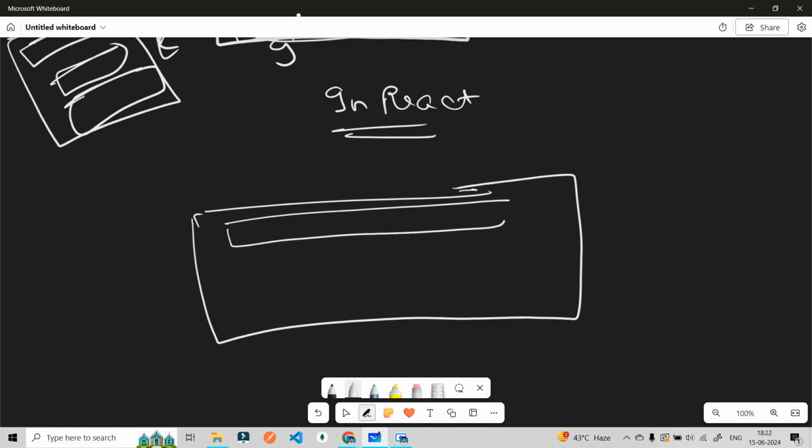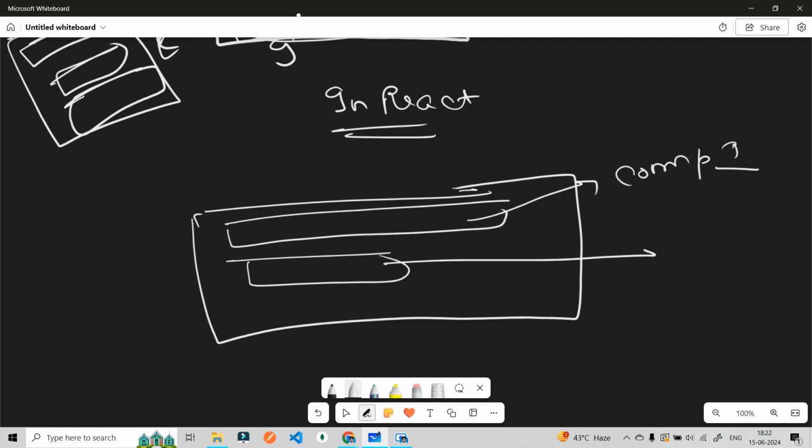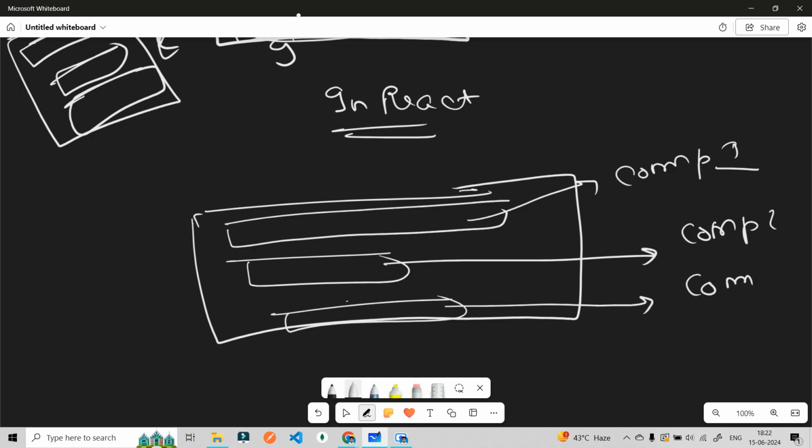Nav bar is one component, component 1. A hero section is another component, component 2. Our footer is another component, component 3.